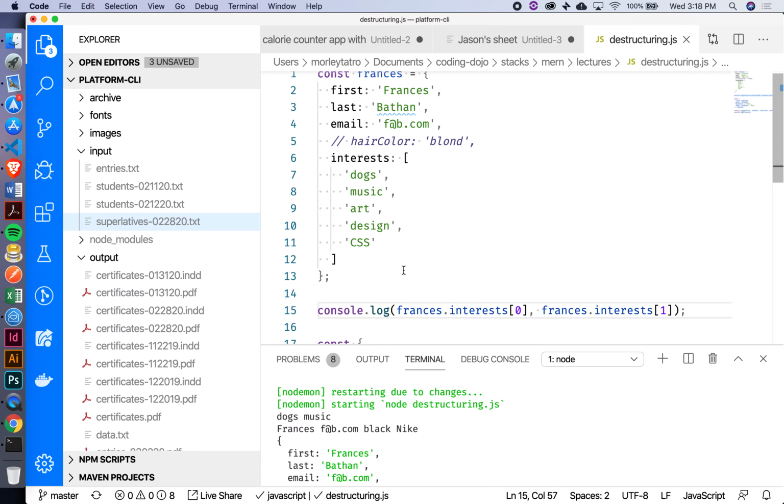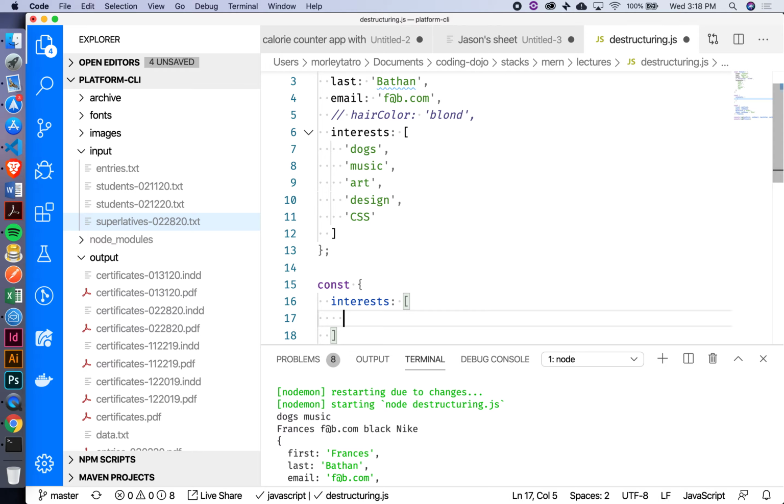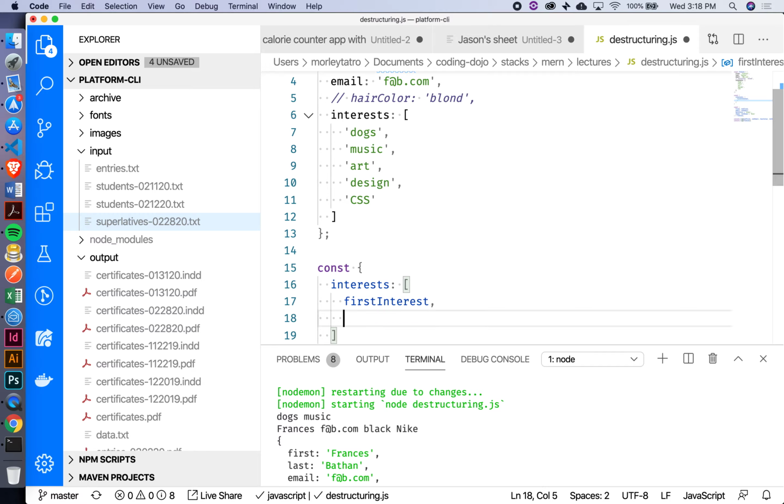Okay, cool. So let's try to destructure that a little bit. So we'll say const, I'll create this object here. We'll say interests, and then inside this interests, let's create some variable names for her first and second interest. So we'll say first interest, second interest.